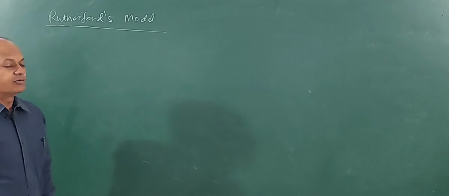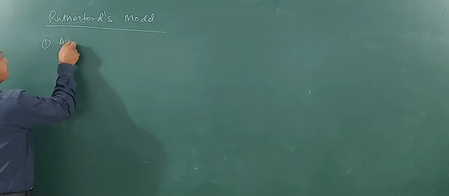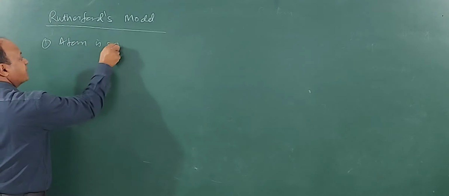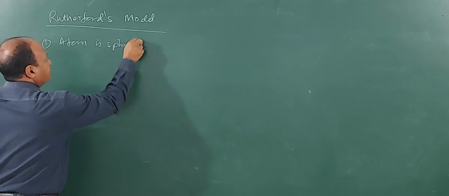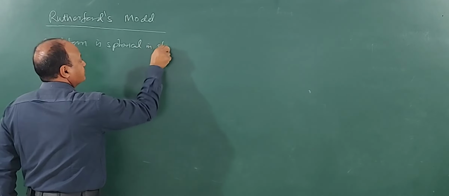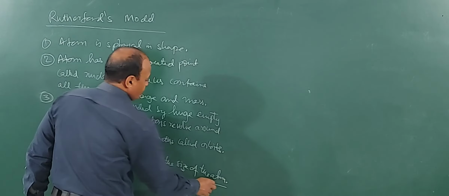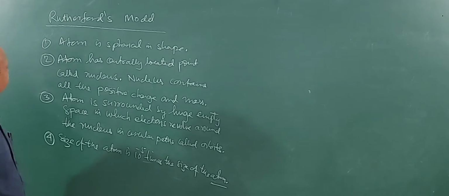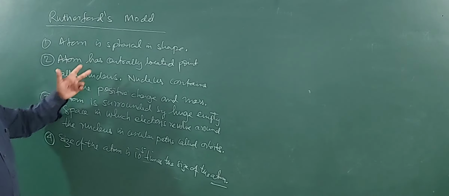Rutherford's model. We will be writing now what is Rutherford's model. First is, atom is spherical in shape. So here are the main points. Atom is spherical in shape.